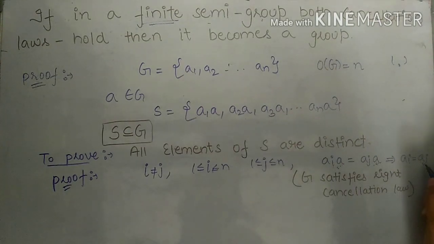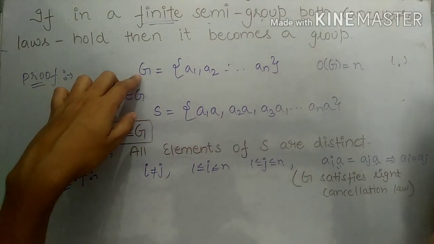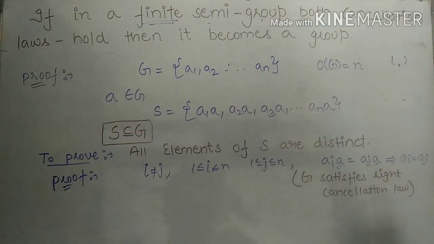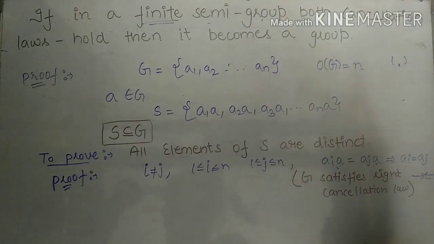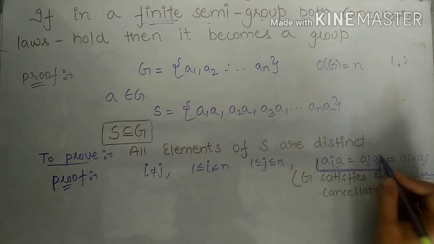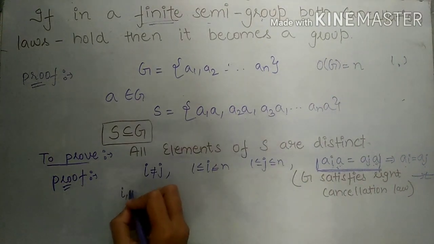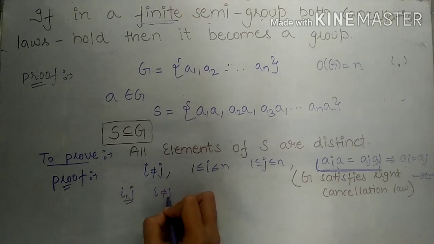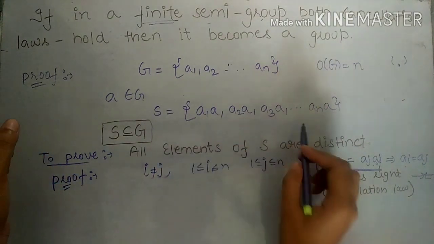But a_i and a_j are elements of the set G, and we assumed that all elements of G are distinct. Here we get that two elements of G are equal, where i is not equal to j. So we get a contradiction. That means our assumption was wrong, what we had assumed that any two elements of S are equal. So for any i and j such that i is not equal to j, we get that all elements of S are distinct.